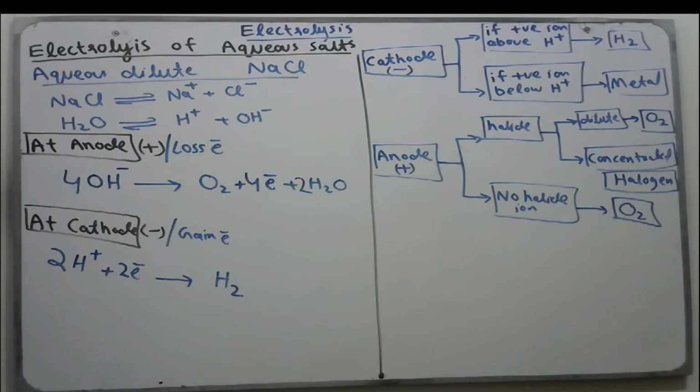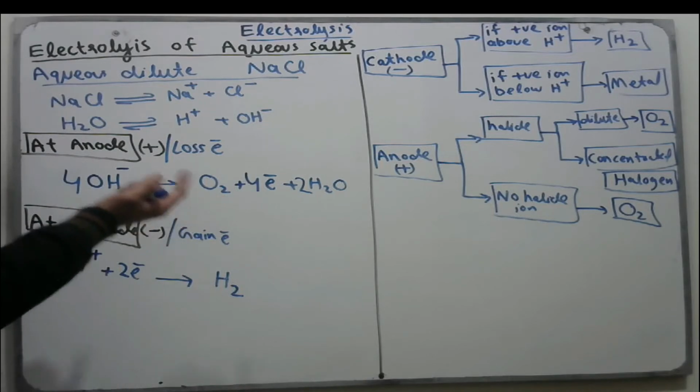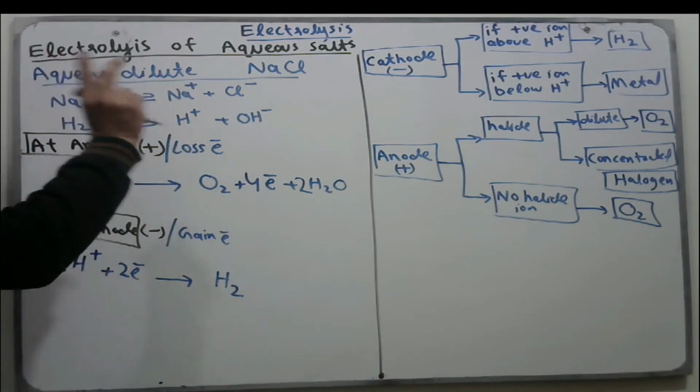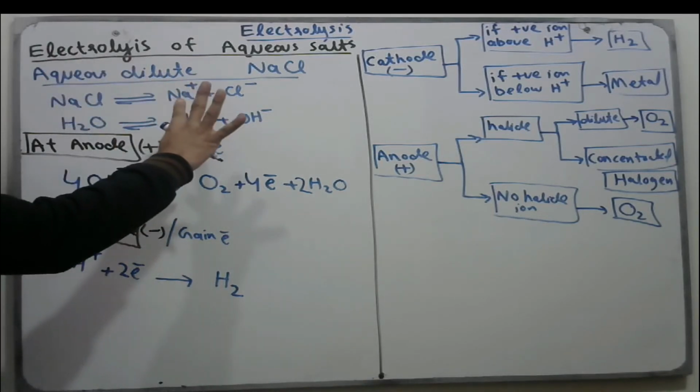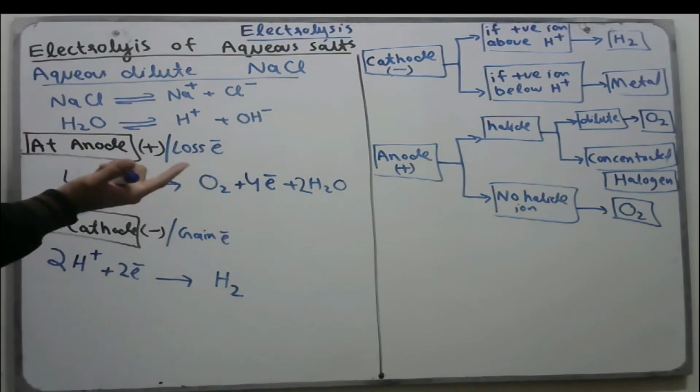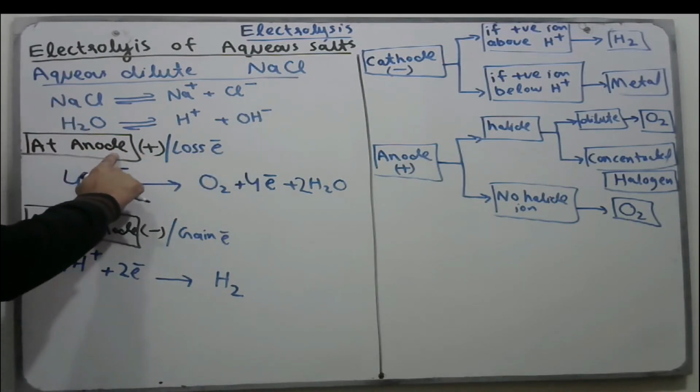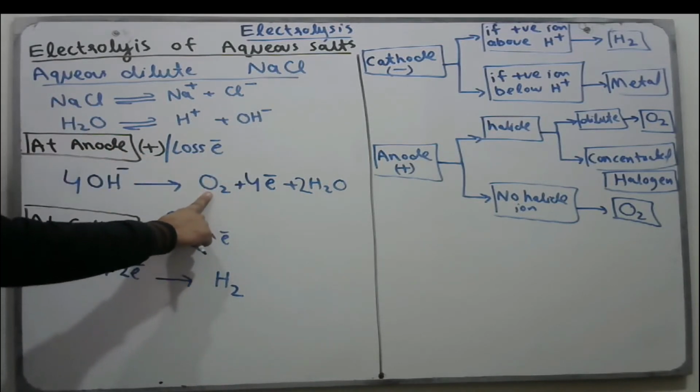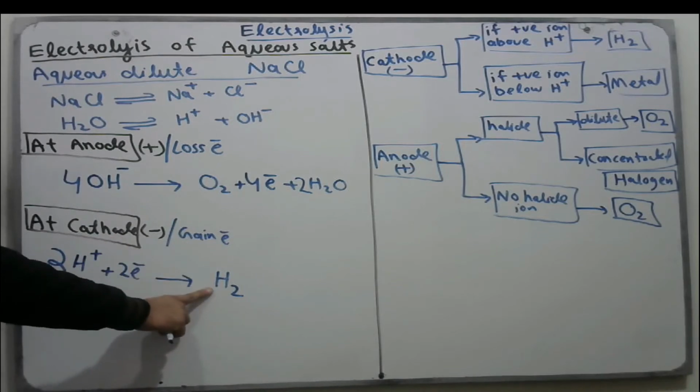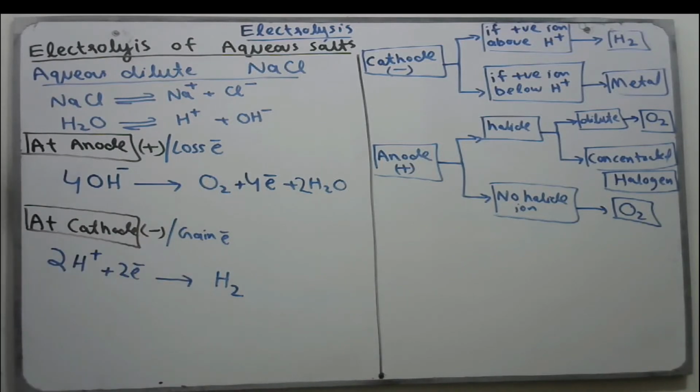Can we demand some questions here? Number 1, what ions are present? You say the ions are sodium ion, chloride ion, H positive ions, and OH negative ions. The second question, the product formed at anode is oxygen, and the product formed at cathode is hydrogen. Now we take the second example.